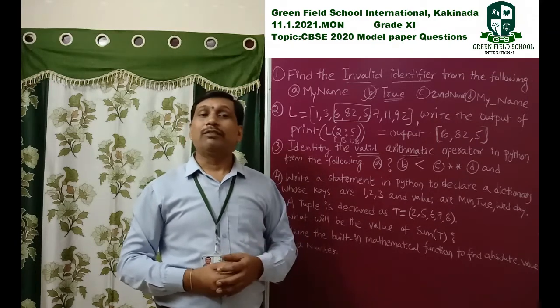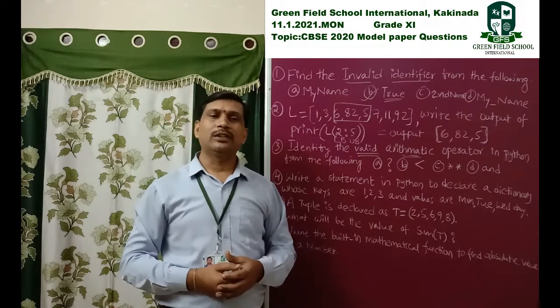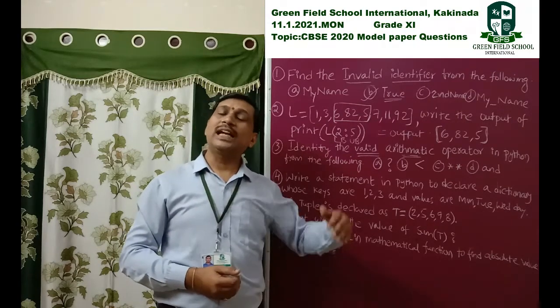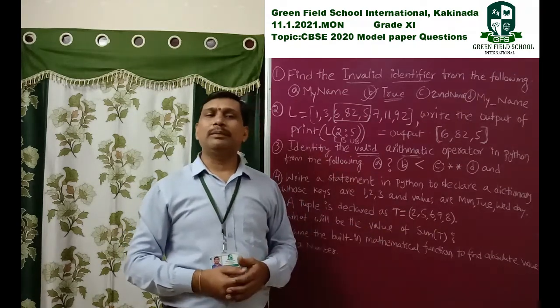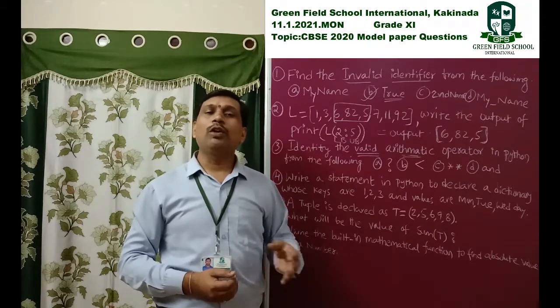Next, one more division that is also an arithmetic operator: floor division. Floor division is the double slash symbol. So single slash is for ordinary division, and double slash means floor division.